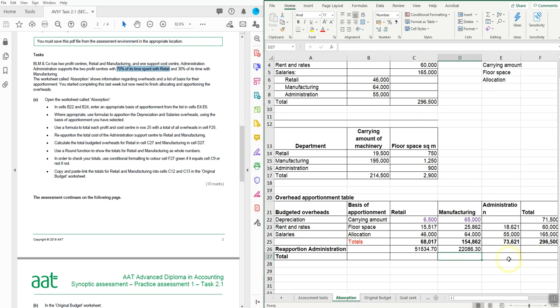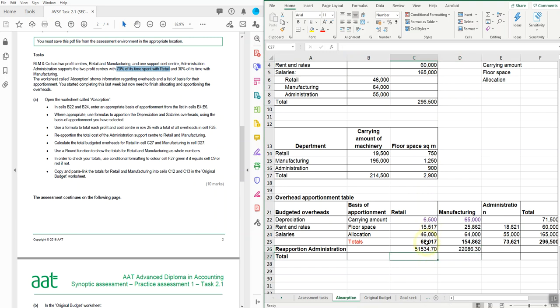I'm just going to double check that I've got the right total here. It should come to 73,621. So if I just briefly highlight, we can see down the bottom here, yeah, I've got the right amount. So going back to our questions again, it says calculate the budgets, and we've done that. Use a round function to show the totals for retail and manufacturing as whole numbers. So we just need to put in the totals now.